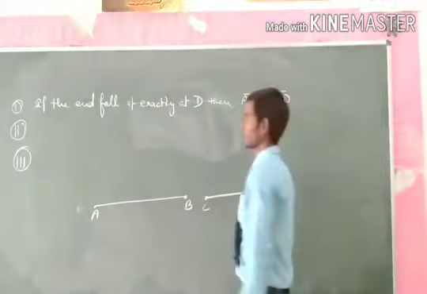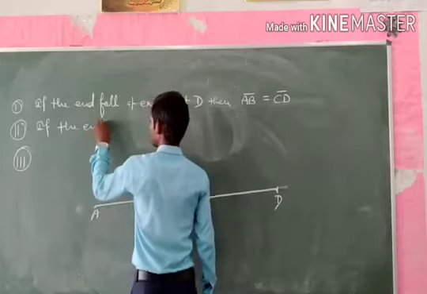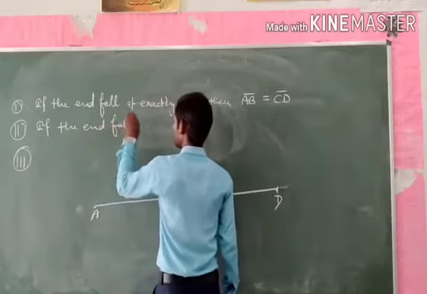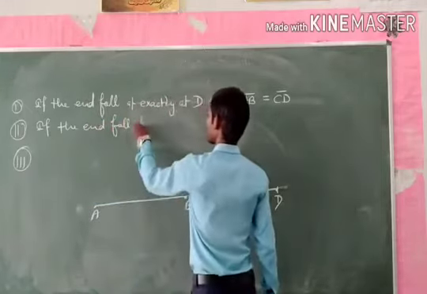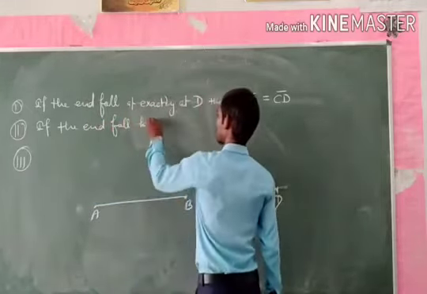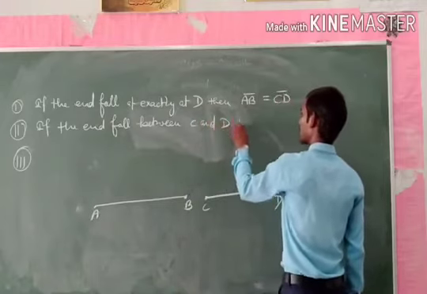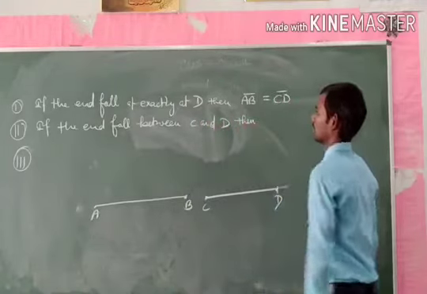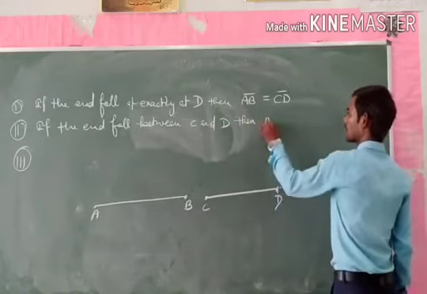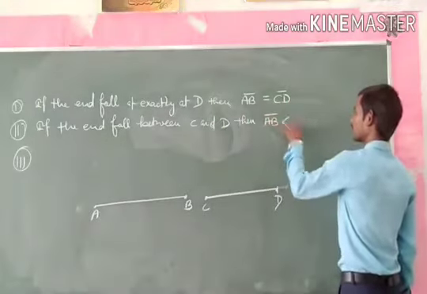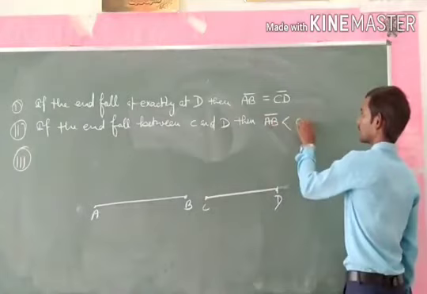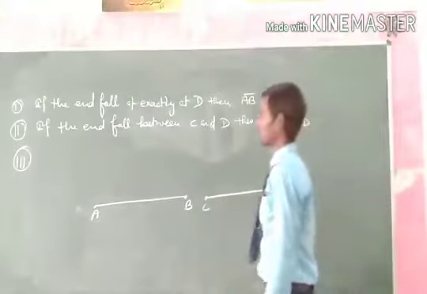The second case: if the end falls between C and D, then the line segment AB is less than the line segment CD.